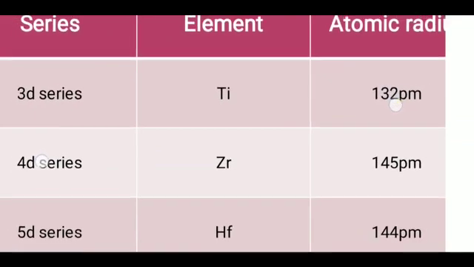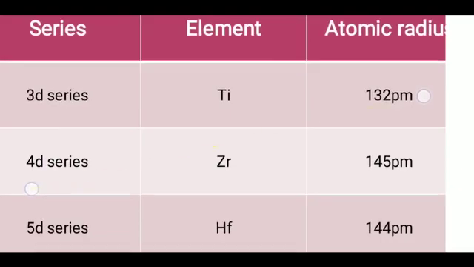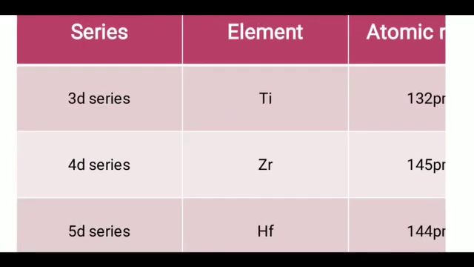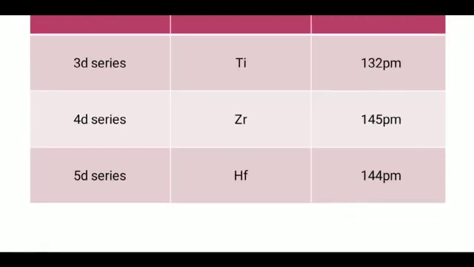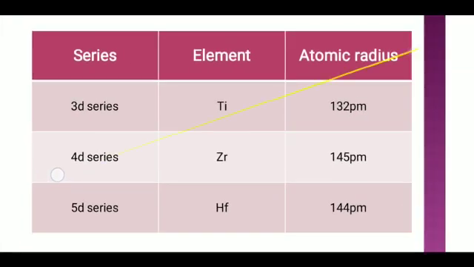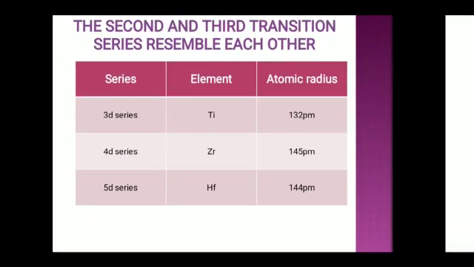In the 3d series we pick Ti, whose atomic radius is 132 pm. For the 4d series we take Zr, its atomic radius is 145 pm. And for the 5d series we take Hf, it is 144 pm. We compare these three data: the second and third, 145 pm and 144 pm, are very close. By this we confirm the elements of the second and third transition series resemble each other more closely.